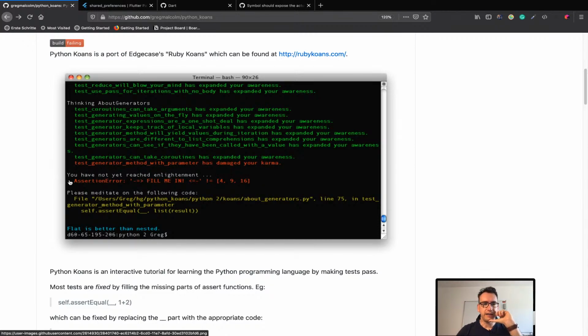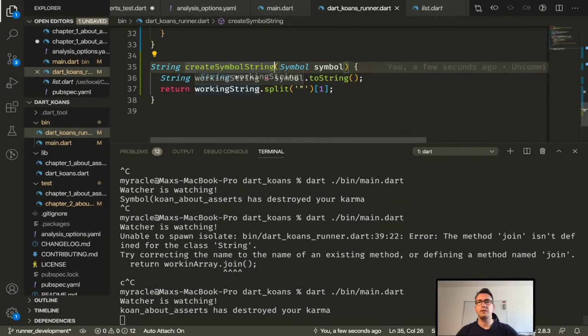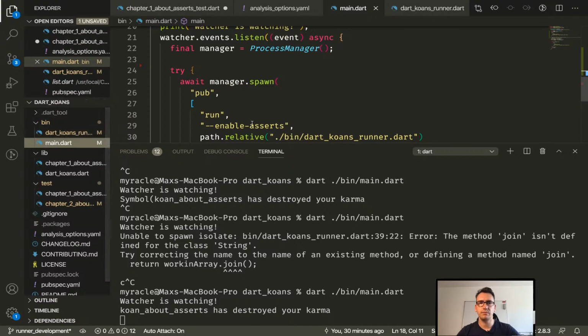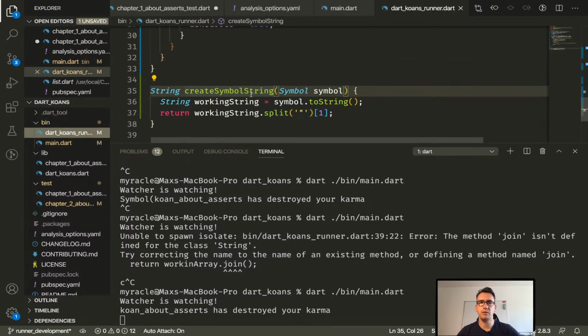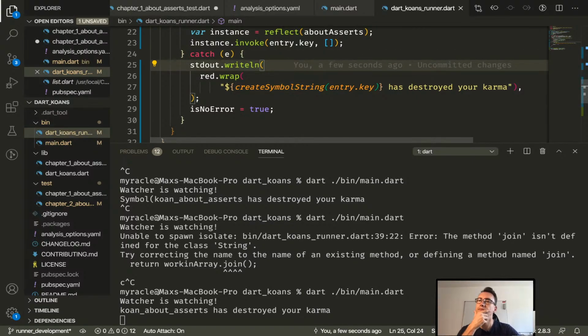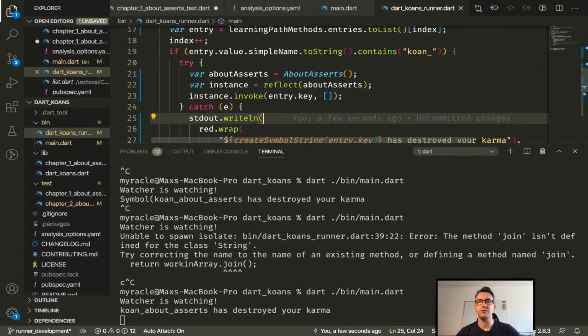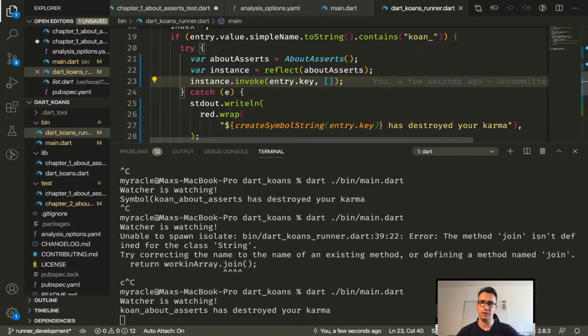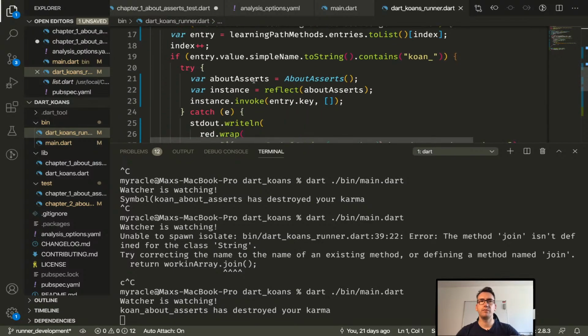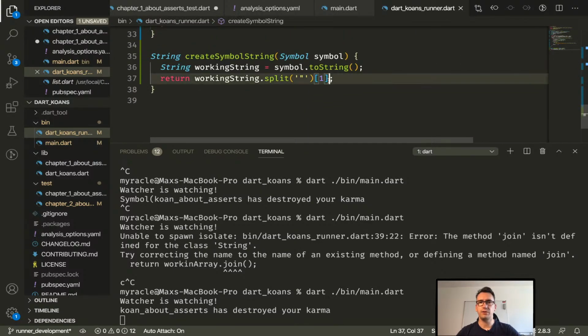And then what can we say? It has damaged your karma, and then you have not reached alignment yet. So the idea is to give them an overview of what they have not done yet. So in our tests, your things are going false, no. Manager spawn, we are running the whole thing. So what we could do is, how would that work? They also return something if it was positive, right? That is maybe also interesting. So if it was positive and everything worked well, in fact, I don't have to create a string. I don't even need that symbol, right?